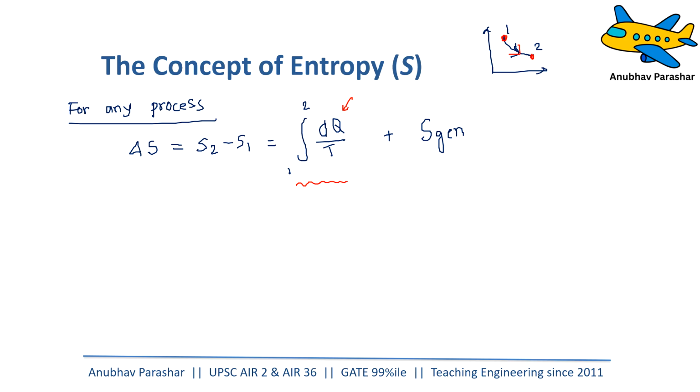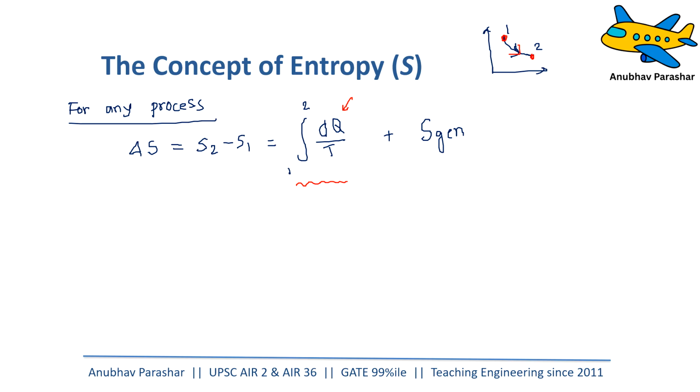Similarly, imagine if the system is rejecting heat. If the system is rejecting heat, it is losing energy. And as it loses energy, what is going to happen to the molecular randomness? The vibration of the molecules will decrease. So whenever heat is transferred out, the entropy of the system decreases, and whenever heat is being supplied, entropy of the system increases. So there is this change in entropy associated with heat, and this is what this first term is representing.